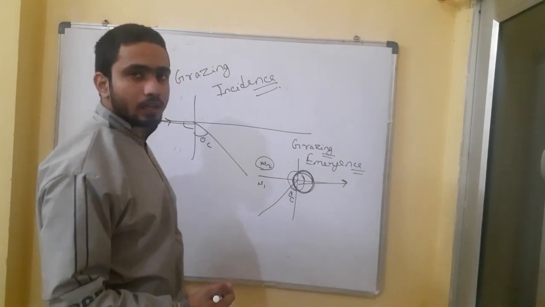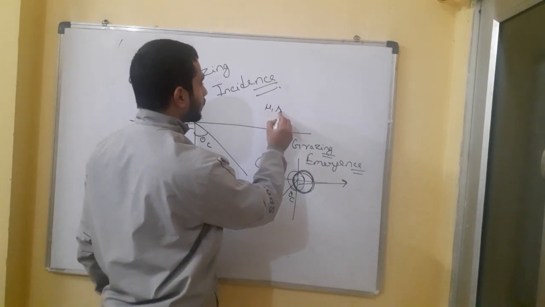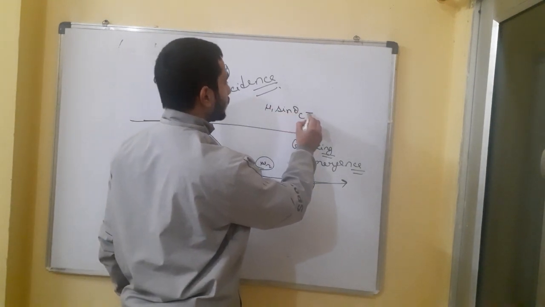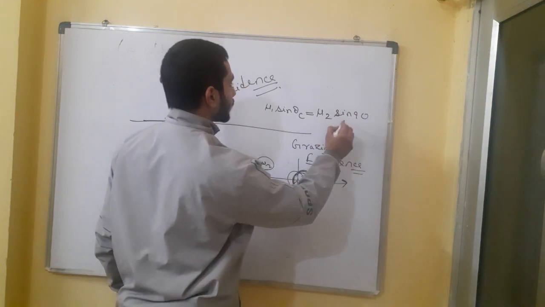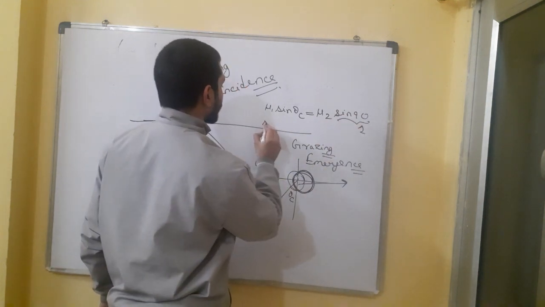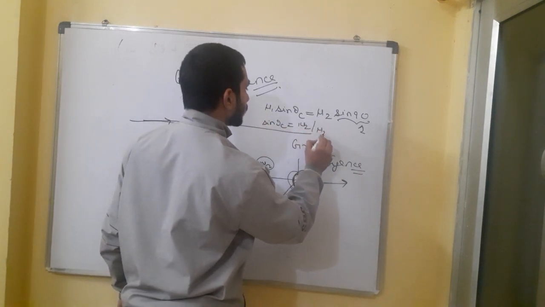And how will we write Snell's law here? We will write: mu1 sine theta c equals mu2 sine 90. Sine 90 value is 1, so sine theta c will be mu2 by mu1.